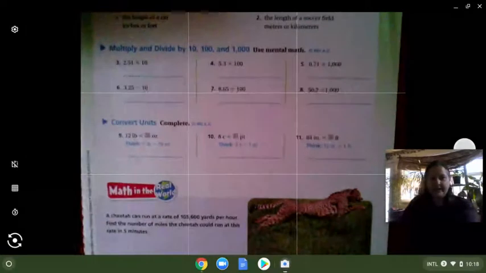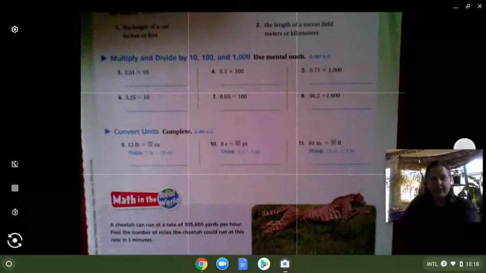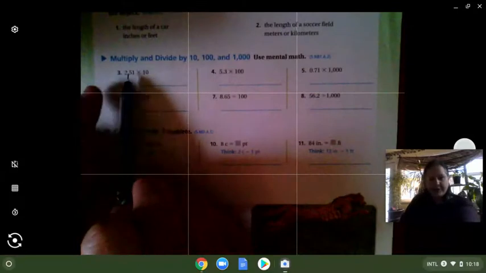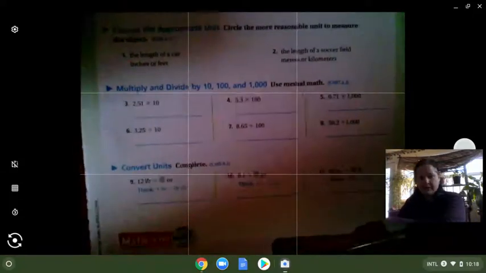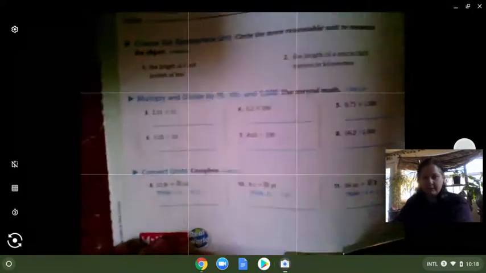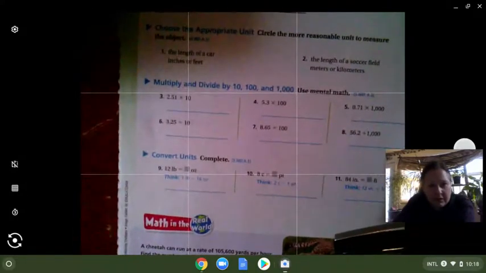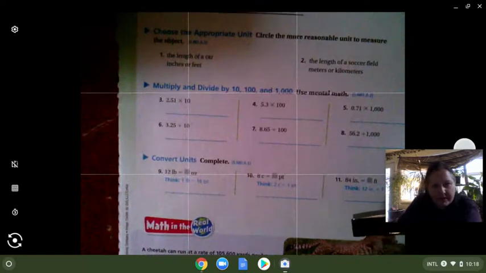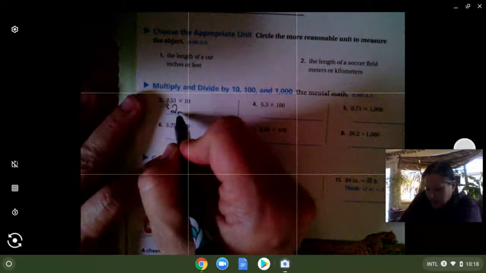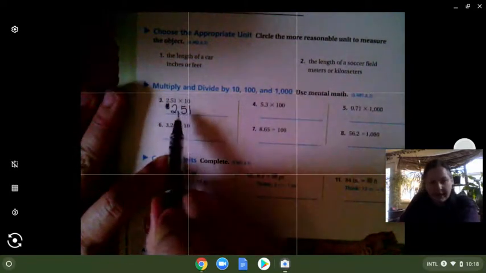Okay, now when we get to metric units, we're going to be doing a lot of moving decimals. I just want to remind you here we have a decimal. I'll rewrite it. So we have on this one 2 and 51 hundredths, and we're multiplying that by 10.